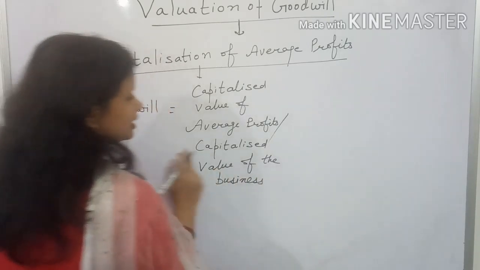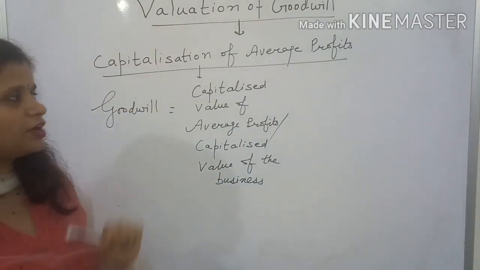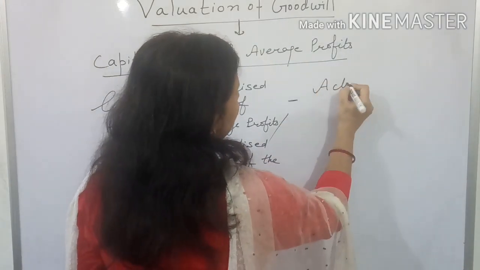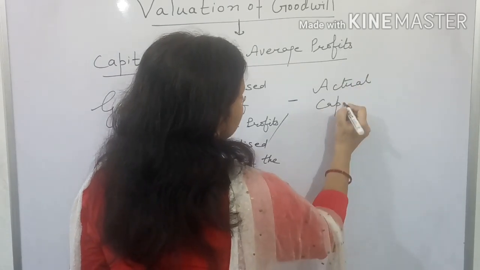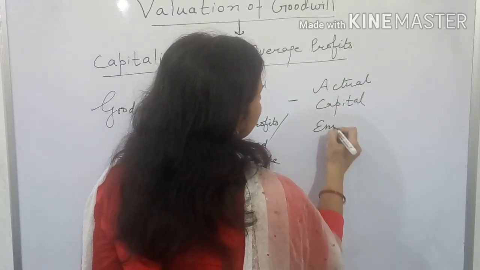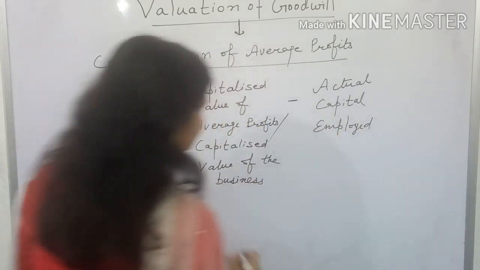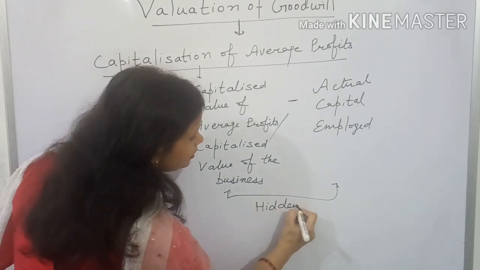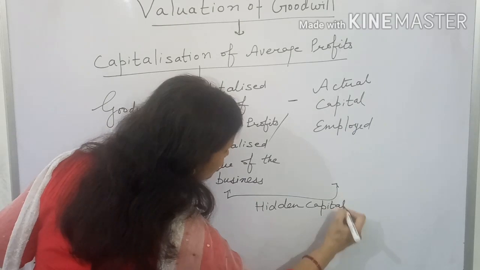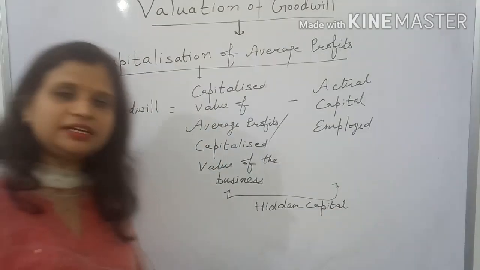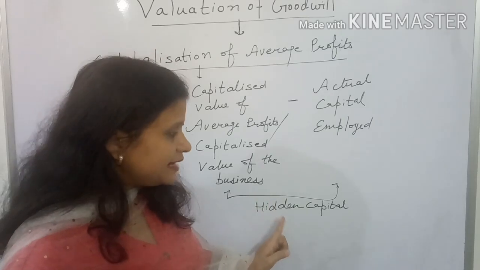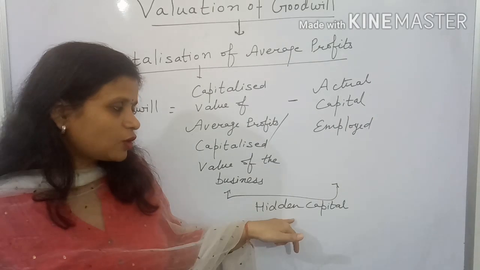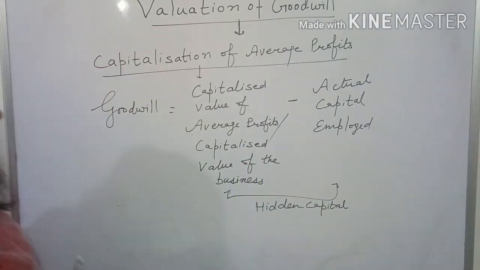Now this is the total capitalized value of the business according to its profit. But what is the actual capital of the business? If we deduct the actual capital employed, then the difference between the two will be some hidden capital. All of us know that capital is represented by assets. That means hidden capital will be in the form of hidden assets, and this hidden asset we call goodwill.